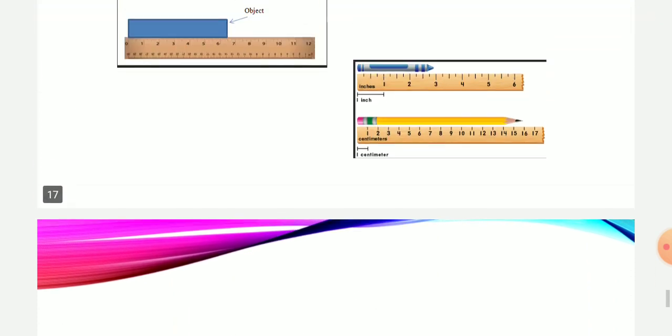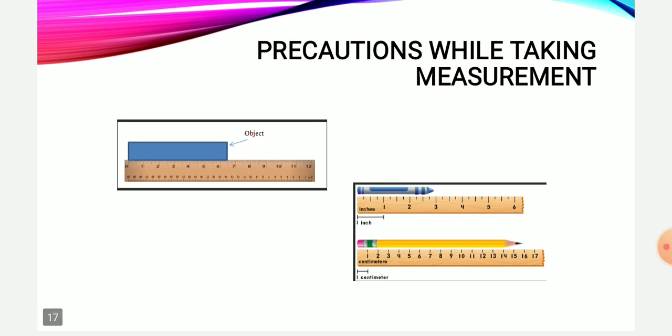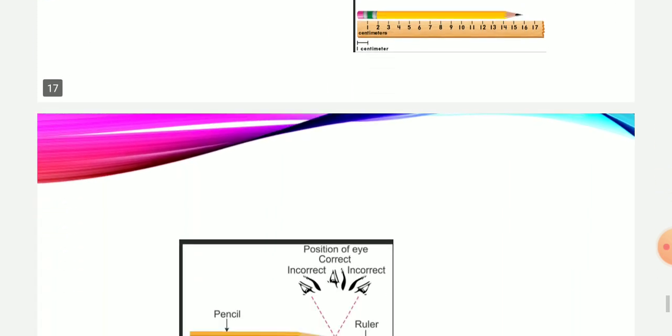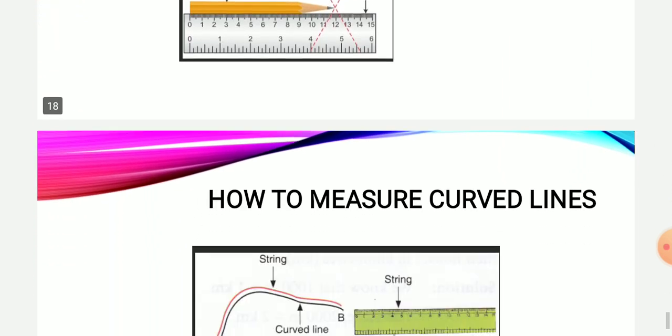Next, if our scale is broken and we do not have the 0 measurement, we can start taking measurement from point 1 or point 2, and then subtract that. If we have started from point 1, we will subtract the number 1 from the measurement that we have got as a result. So these are the precautions which should be taken while taking any measurement.